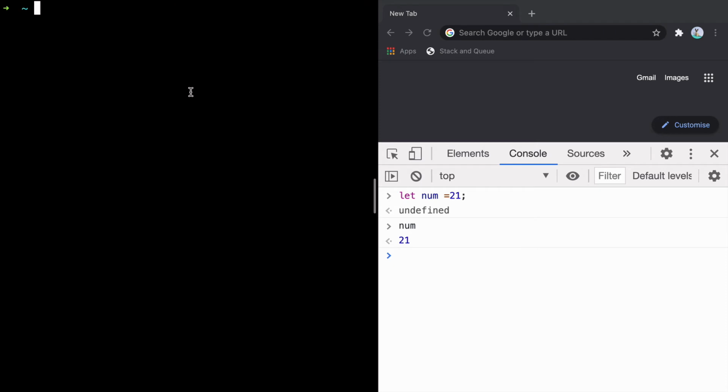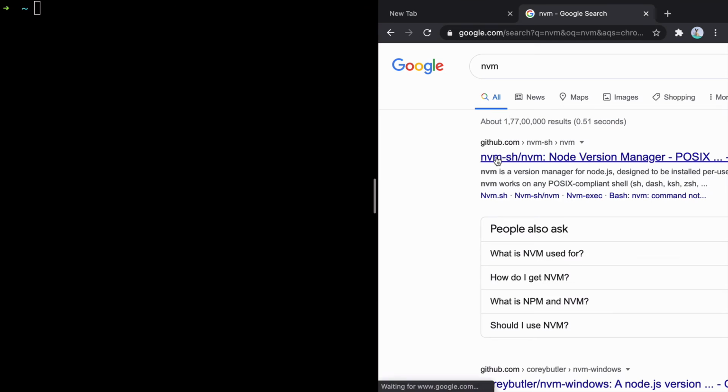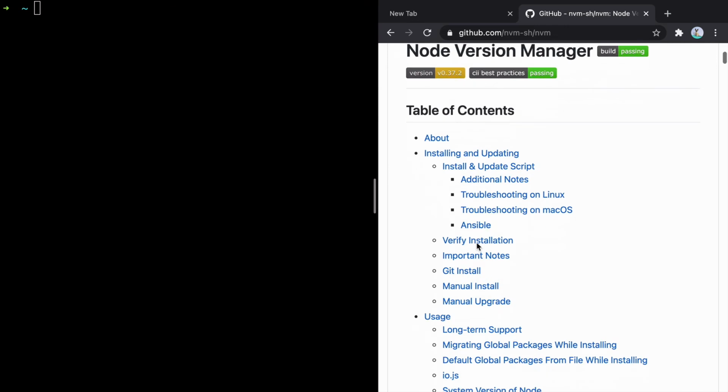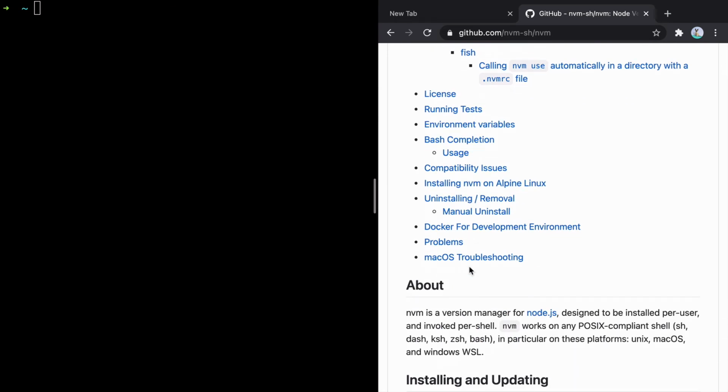Similarly, to execute JavaScript on your terminal or operating system, you will have to install Node. And to install Node, you can go through the process of installing it for different operating systems. The one I would suggest is using NVM to do that. NVM is a GitHub repo that can help you install Node on your system. You can go through this to understand how to install it on different operating systems like Windows, Ubuntu or Unix. I already have Node installed.